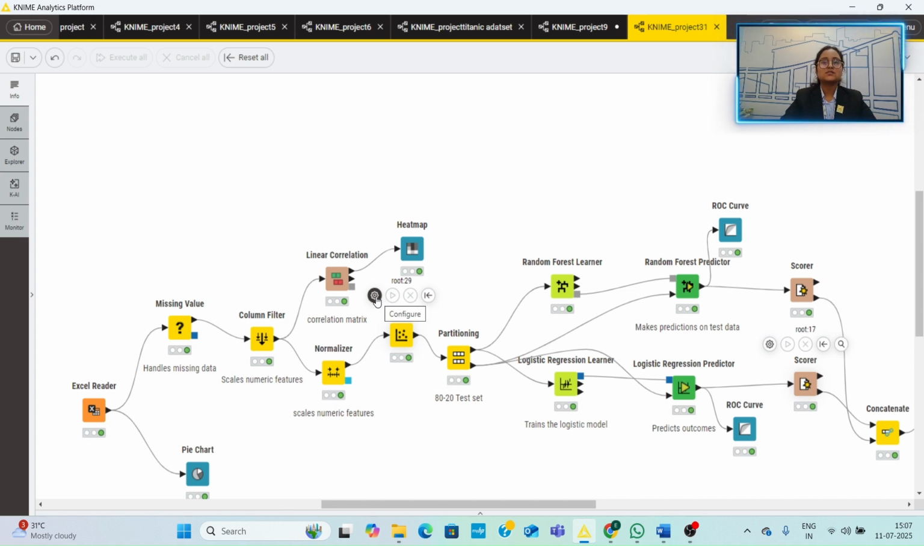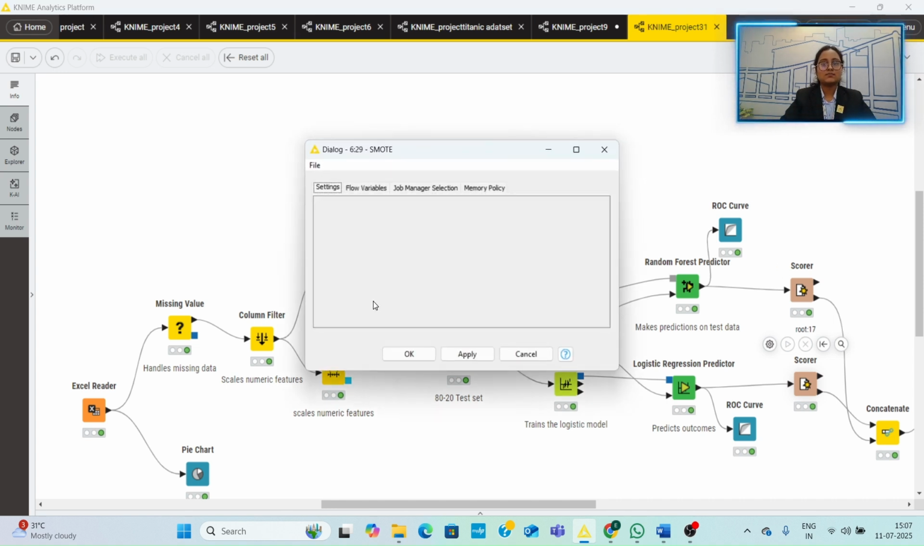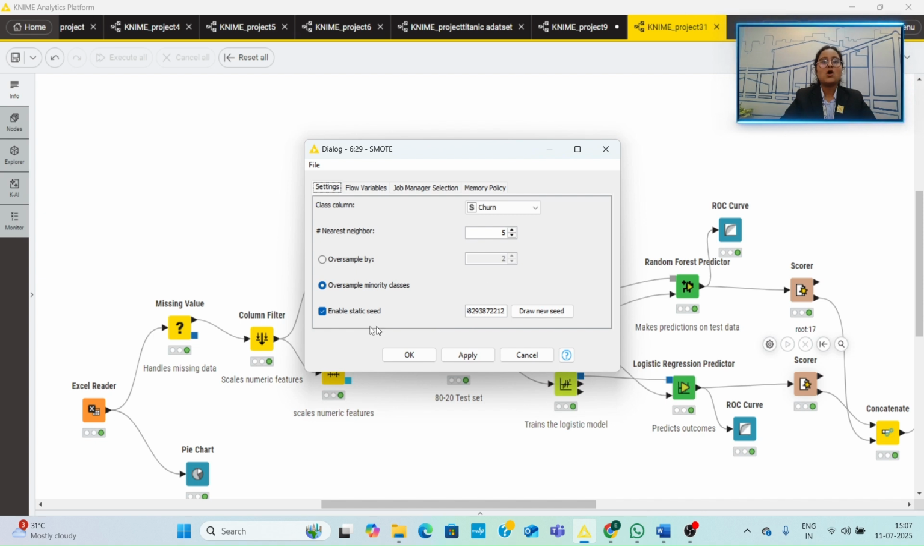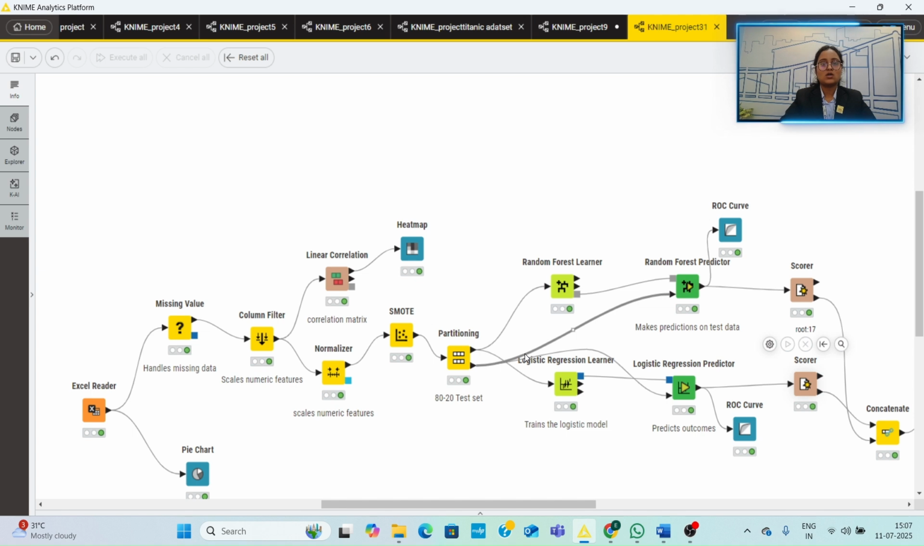Then we applied SMOTE to address the class imbalance in the churn variable. Originally, the number of churned customers was much smaller than non-churned ones. SMOTE created synthetic examples of the minority class to balance the dataset and prevent our models from being biased toward the majority class.